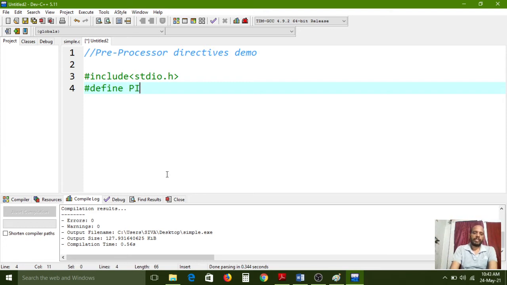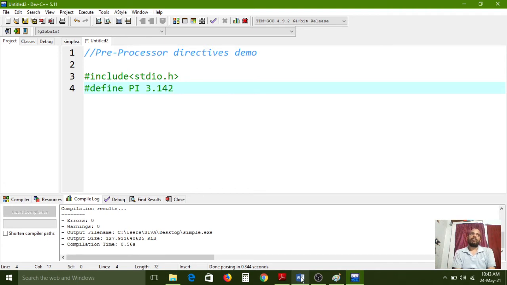So pi is the fixed value 3.14. The pi value is actually 3.142.